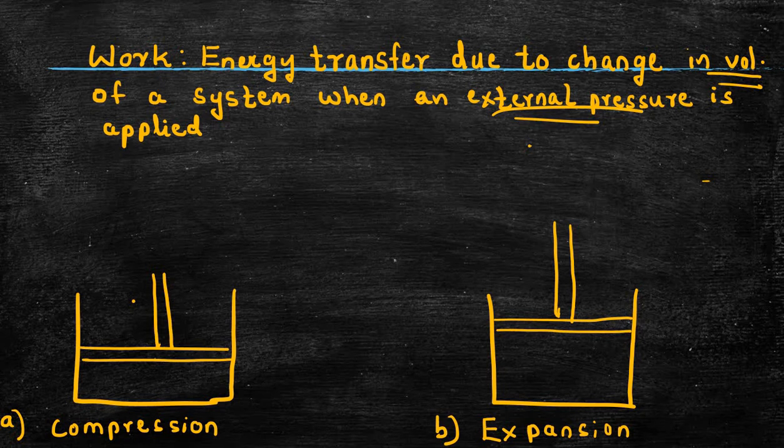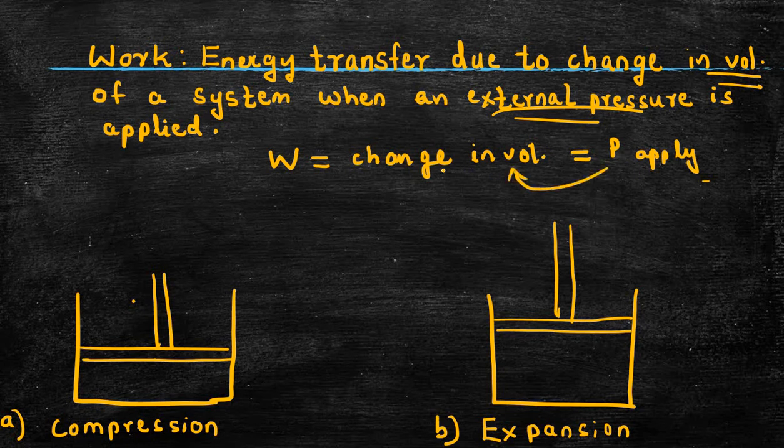Work is defined as the energy transfer due to the change in volume of a system when an external pressure is applied. That means in a system, work is done when there is a change in volume. And how does this change in volume take place? The change in volume takes place by applying pressure. When pressure is applied, there will be a change in volume, and when there is a change in volume, we say that work is done. So for work to be done, the change in volume is a must.